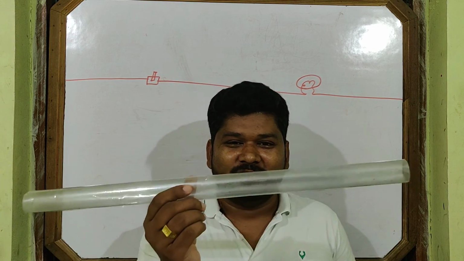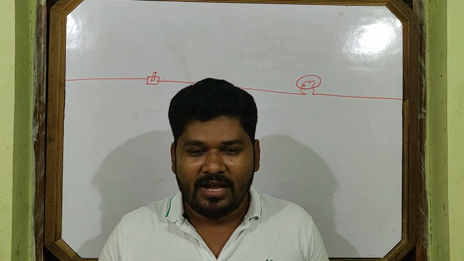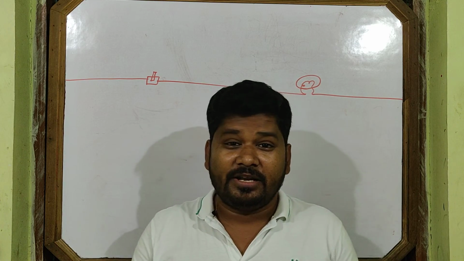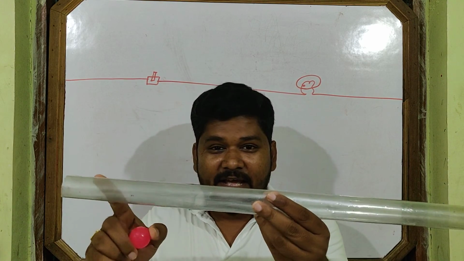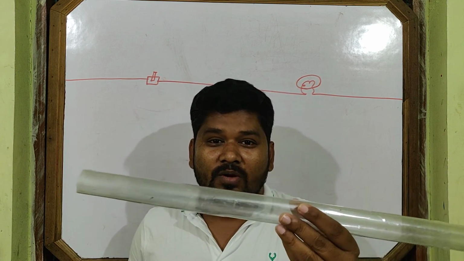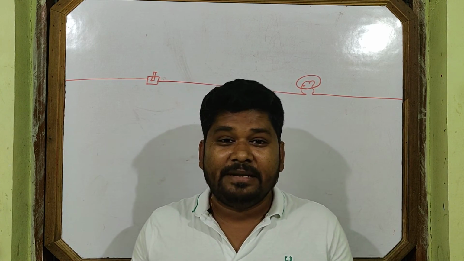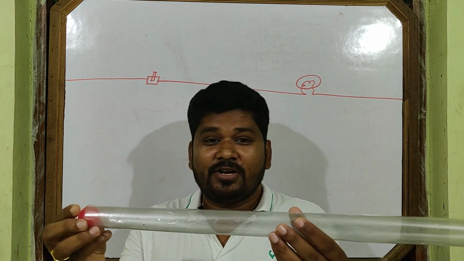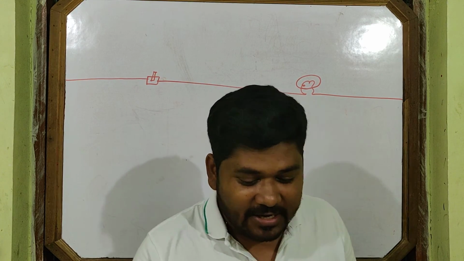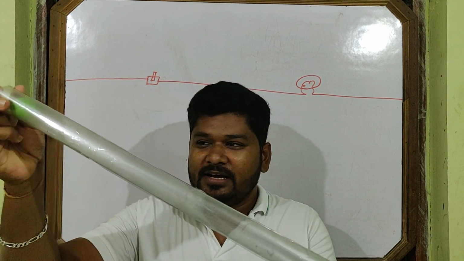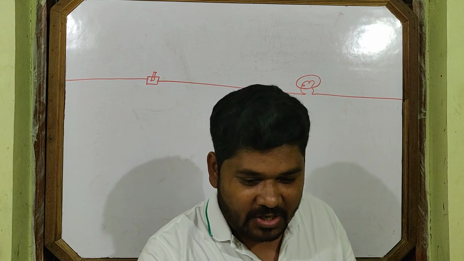Because your conductor is not actually like this. I am now going to the right point. The conductor is not hollow, not completely empty. Then how does your conductor look? In your conductor there are a large number of free electrons.